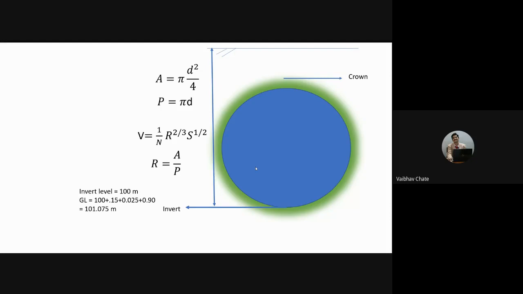So that means it has to be laid at a particular slope. For that reason, we are making use of Manning's equation here. However, in the exam, you will be asked to make use of the Hazen-Williams formula as well instead of Manning's equation. So you should be prepared for that as well. But the basic concept remains the same.